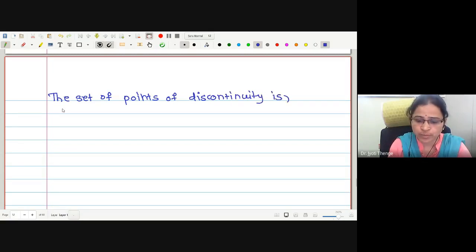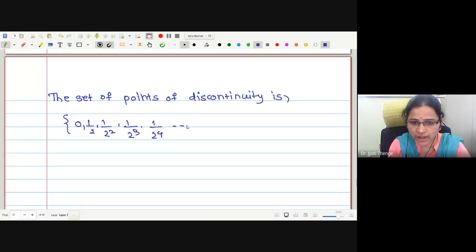What will be the set of points of discontinuity? 0, 1 by 2, 1 by 4, 1 by 8, that is, 1 by 2 square, 1 by 2 cube, 1 by 2 raised to 4, and so on. Can anyone tell me the limit point for this set?